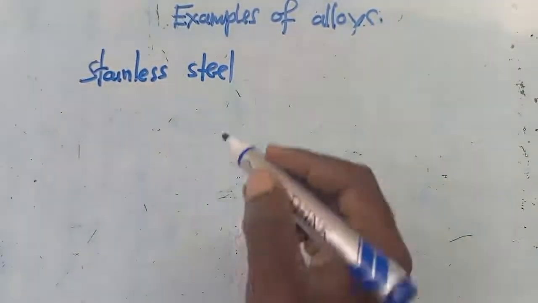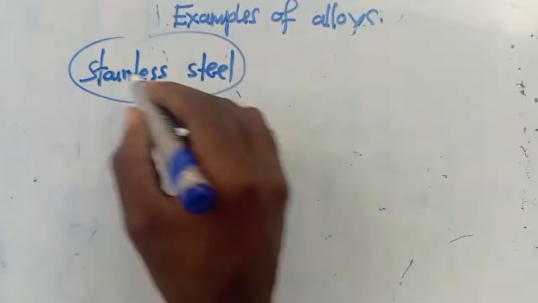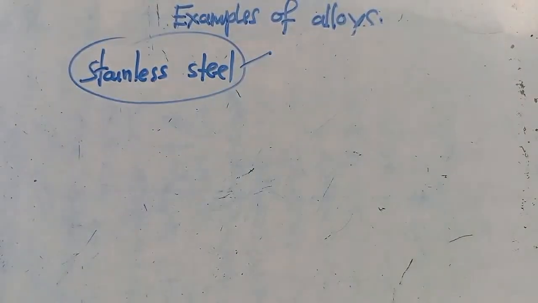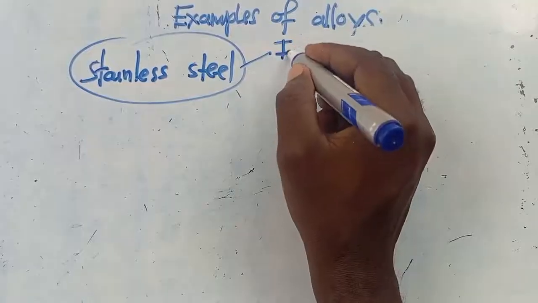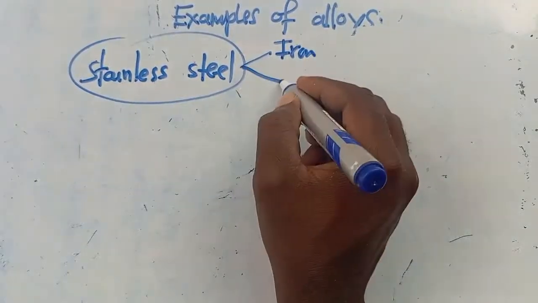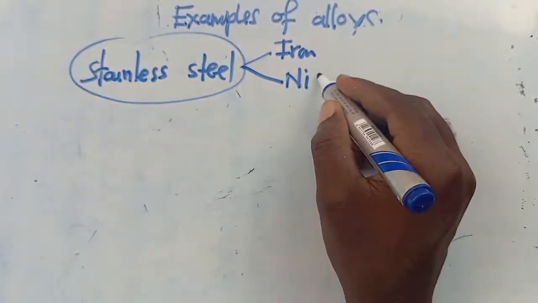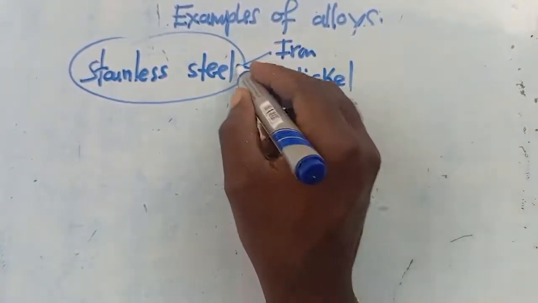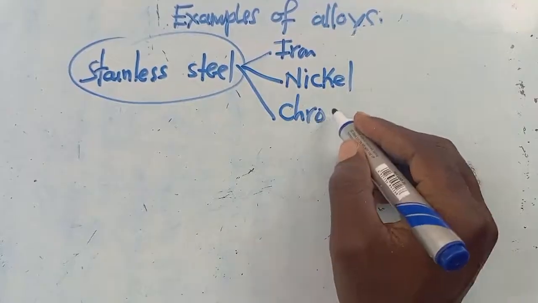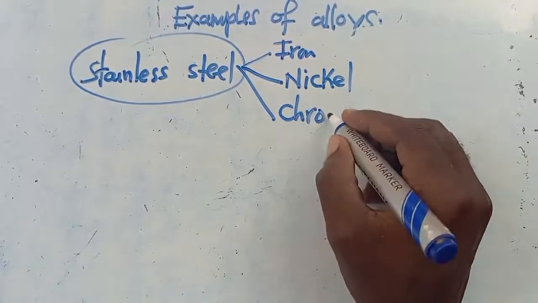This one is an alloy. Made of what? It is made of iron. It gets to contain iron. Aside from this iron, it gets to have nickel. So it gets to have nickel and chromium. It gets to have chromium.